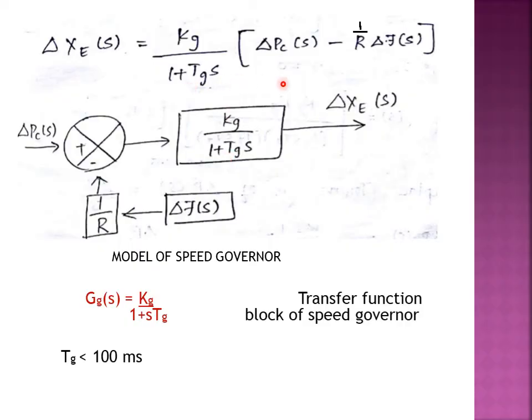This is the final expression of the speed governor, and we are drawing the model of the speed governor in a block diagram format. So here we are having a difference. So input will be a del PC of S, and with a subtractor here the frequency will be given as the input with the regulation, and Kg by 1 plus s into Tg. This block we are saying it as the transfer function of the speed governor. The time constant of the governor Tg value will be always less than 100 millisecond.